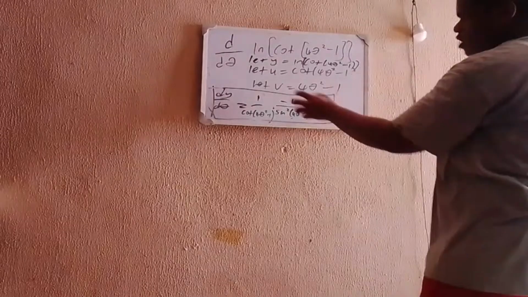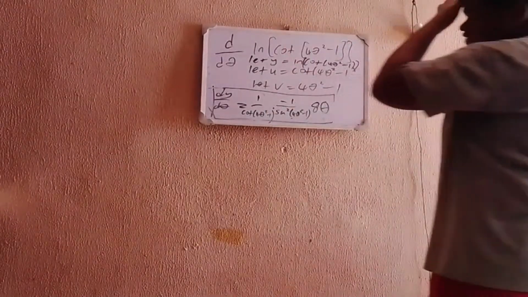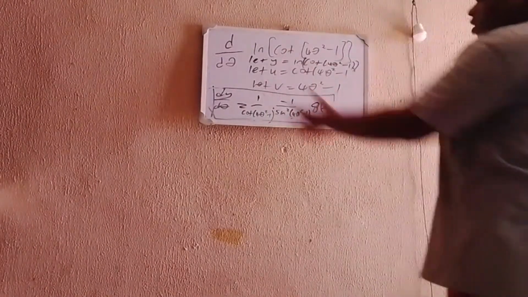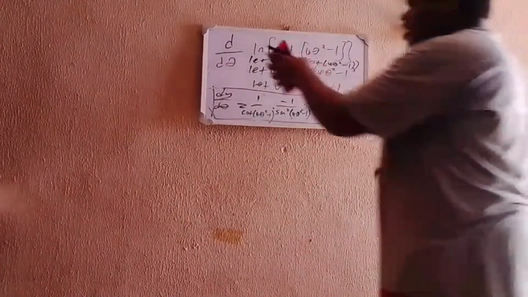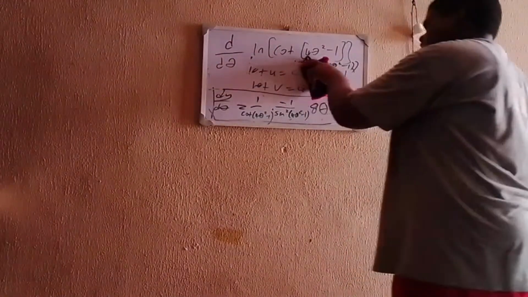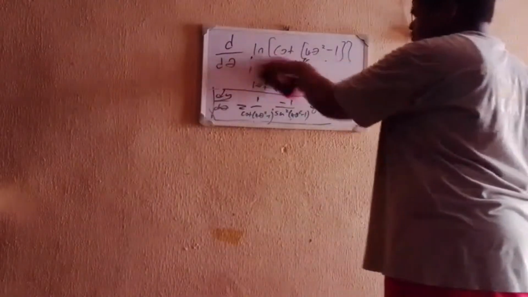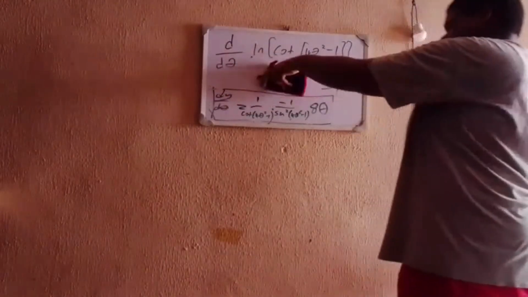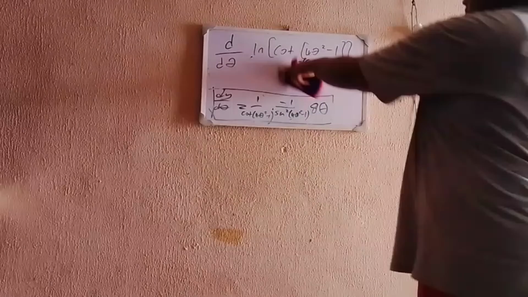And instead of minus 1 over sine squared v, we put in the value of v, which is 4 theta squared minus 1. And now we have this. Since we have substituted back, there's no need for all this long working here. I can just clean them all out so that there will be space.